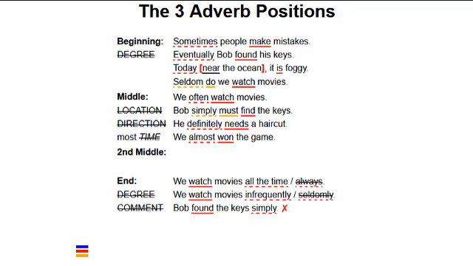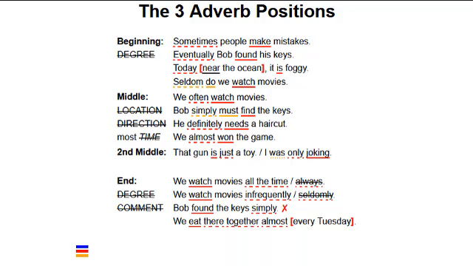Middle position examples of adverbs of degree are "He definitely needs a haircut" and "We almost won the game." We can place almost in the end position when it modifies another adverb. The sentence "We eat there together almost every Tuesday" is correct, but "We eat there together almost" is not. Examples of the secondary middle position are "That gun is just a toy" and "I was only joking."